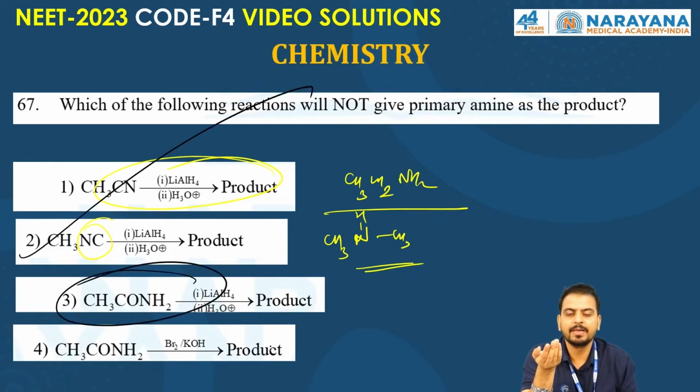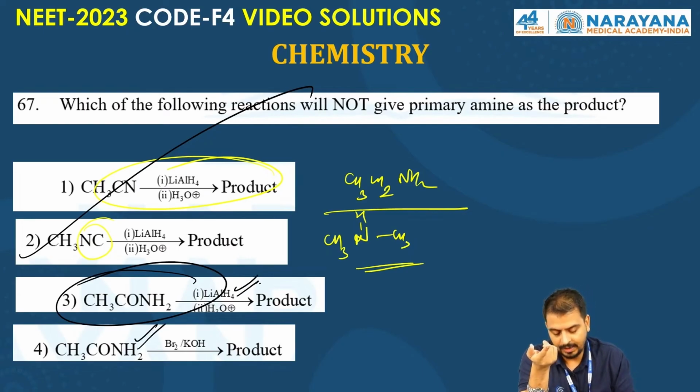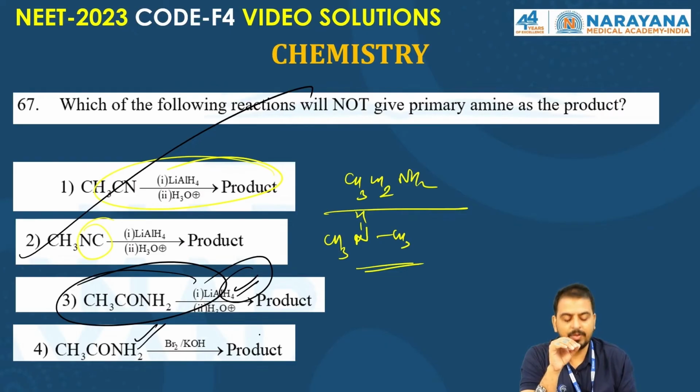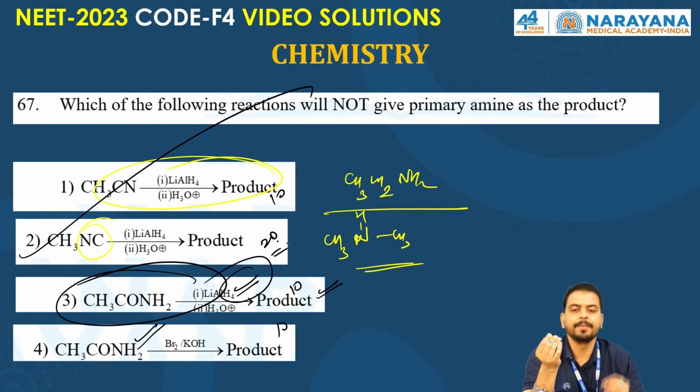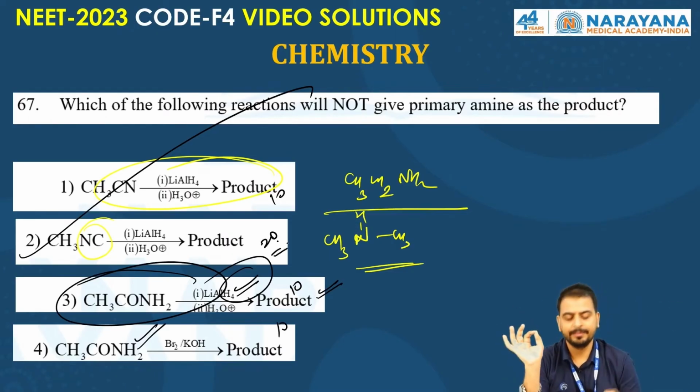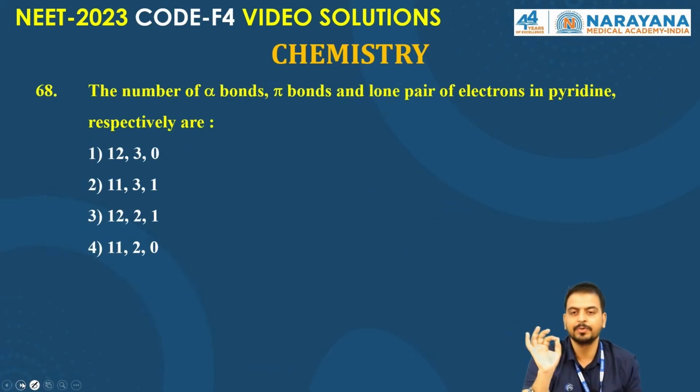Hofmann bromamide degradation gives the primary amine. This is the Hofmann bromamide and this is the lithium aluminum hydride. Lithium aluminum hydride also gives the primary amine. Primary, primary, primary. Here you will get the secondary. I hope it's clear to everyone. No doubt. Let's go to the next question.